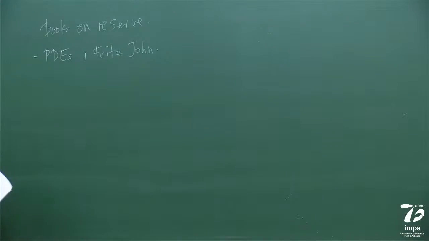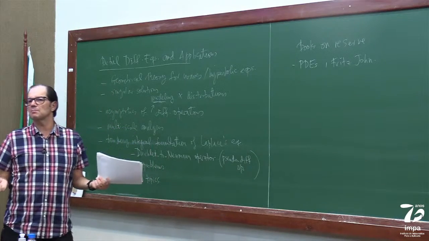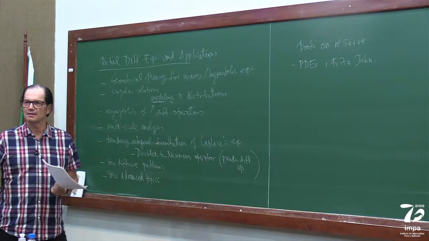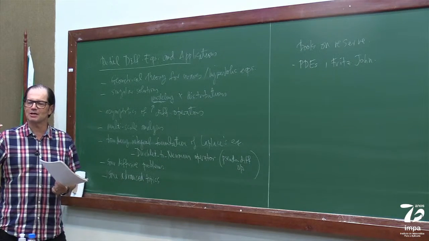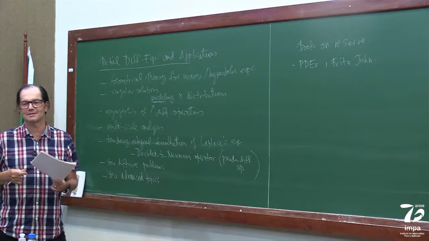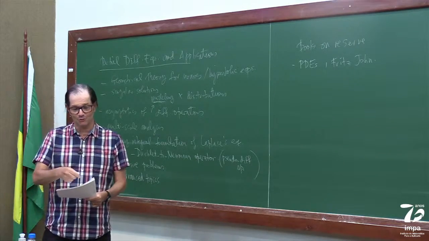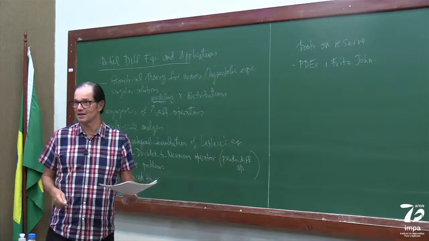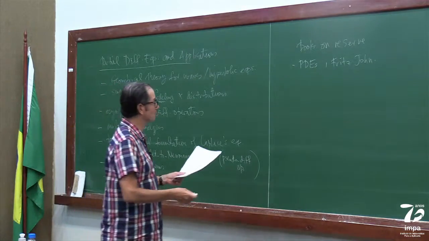Fritz John, it's an older book that I actually used in my PhD. I think it's a very good book. It's thin, and you have to be careful because Fritz John starts telling you a story. It's all in words. I remember it was a very good exercise to write down in mathematical language the things he's saying to make sure you understand. But I think it's a very good book.